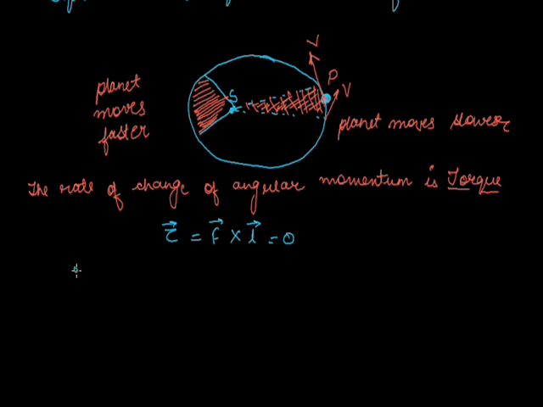Since we also know that torque is the rate of change of angular momentum, that is dL upon dt, if dL, the small change, is 0, then L final minus L initial, final angular momentum minus initial, is equal to 0.